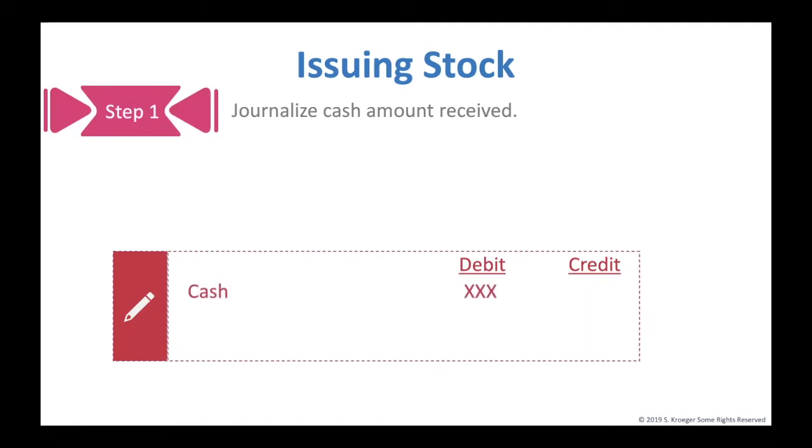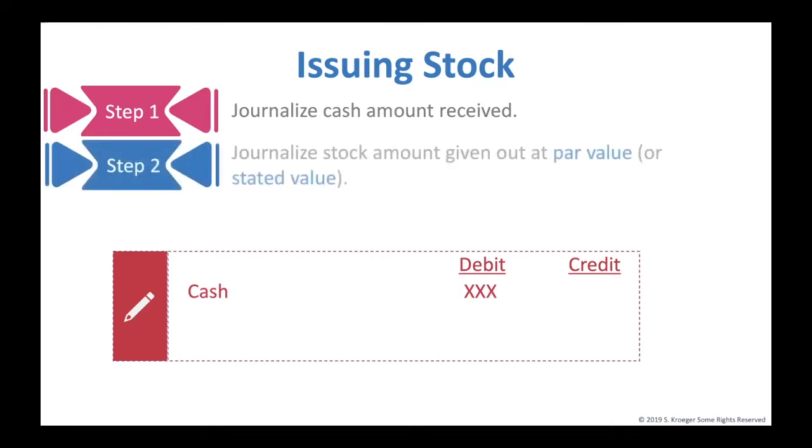Remember that debits increase asset accounts. The second step is to journalize the stock amount given out at par value or the stated value. In the previous slide, I stated that the stock accounts are for the par value and that those were all credit accounts. We credit the common stock account for the amount of the par value. We are not done yet though, because these numbers probably do not match.